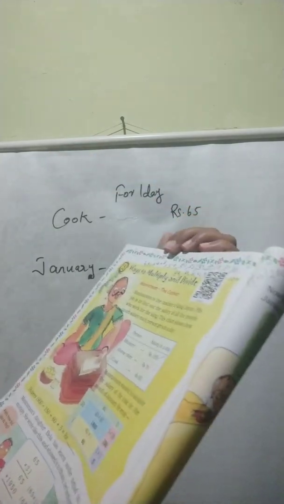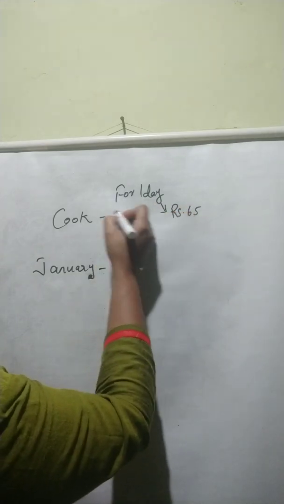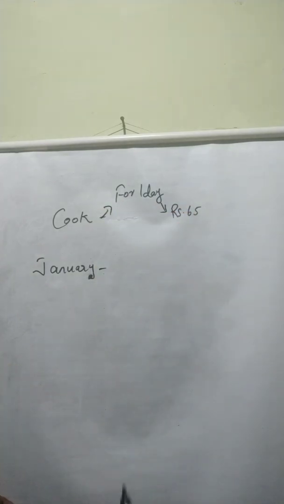Then Maniratnam wanted to calculate the salary of the cook for the month of January. So, what is the need? The cook came in January month completely, whole days. Maniratnam needs to find the salary of the cook for January month. First we need to understand the salary of the cook for one day, that is equal to rupees 65.